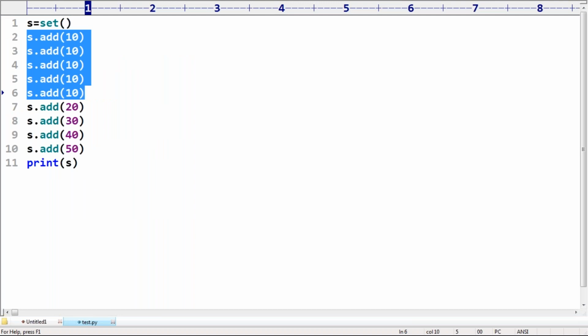What is the first one? It is how you can add the elements. Add is the method, sir. Second one, take very special care. This is very important, sir.